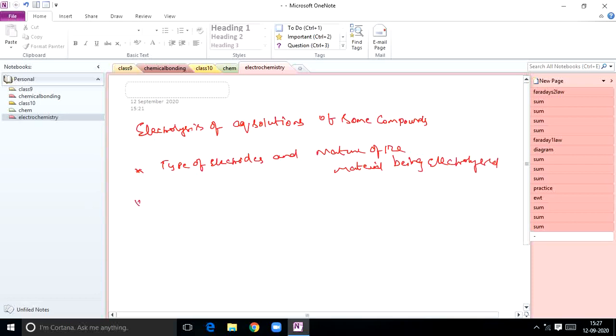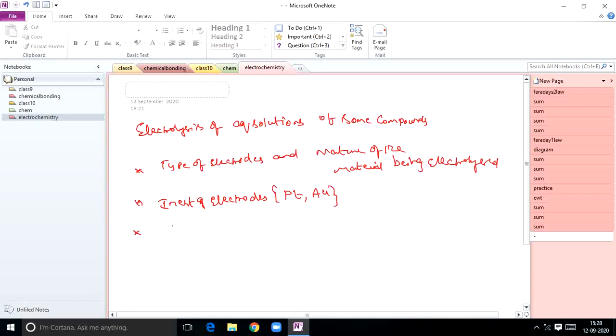Next, if the electrode is inert, there are different types. Yesterday we discussed inert electrodes. If you take any inert electrodes, such as platinum or gold, generally these are inert electrodes. An inert electrode doesn't participate in any chemical reaction, and it acts only as a source for electrons. This is about inert electrodes.